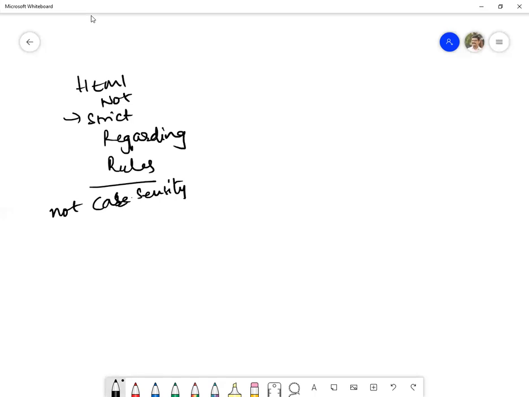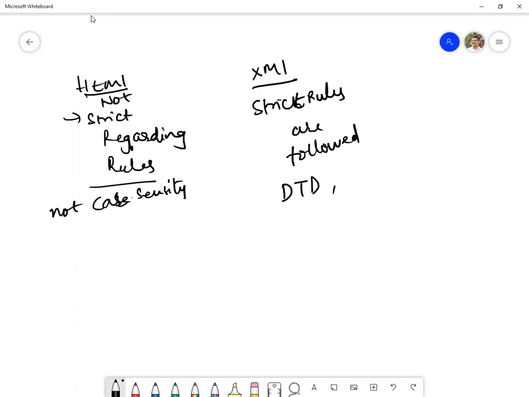Because HTML is not so strict on the rules which have to be followed, whereas XML follows strict rules, either the syntax or DTDs and XSLT.